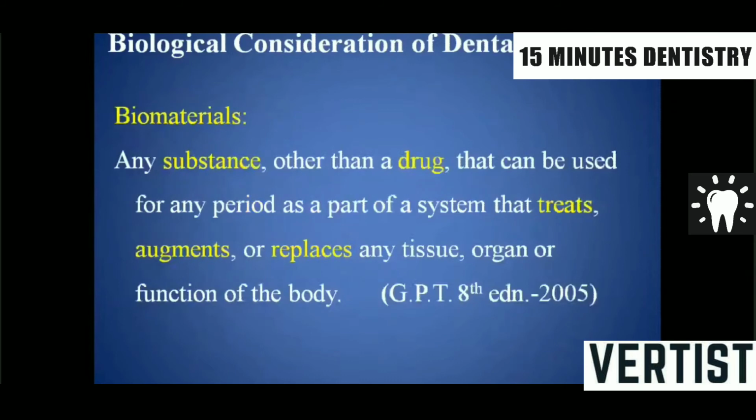A biomaterial is defined by the Glossary of Prosthodontic Terms as any substance other than a drug that can be used for a period as a part of a system that treats, augments or replaces any tissue, organ or function of the body.